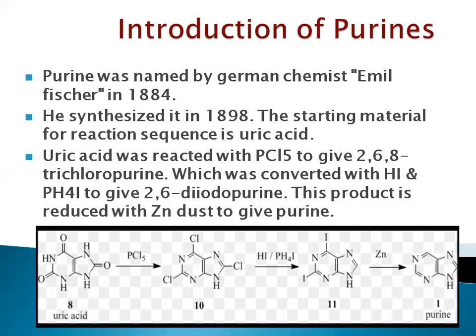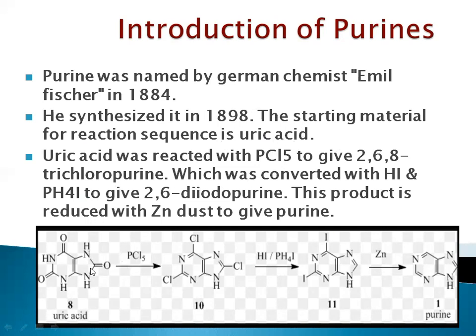After that, we are going to start with the introduction of purine. Purine is one heterocyclic compound, right? It was named by a German chemist whose name was Emil Fischer. He found out purine in 1884. After that, he synthesized it in 1898. The starting material for the reaction sequence is uric acid. He prepared this purine with uric acid. Uric acid was its first reactant.